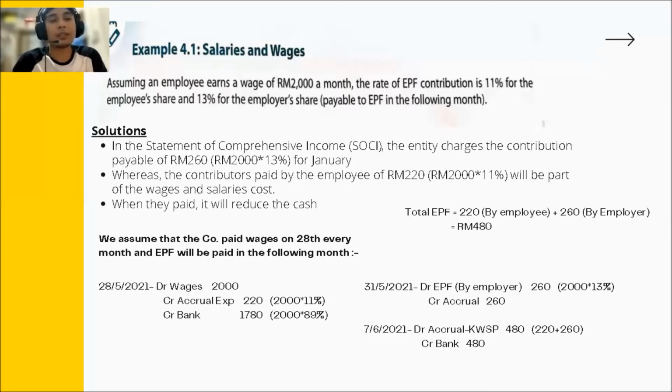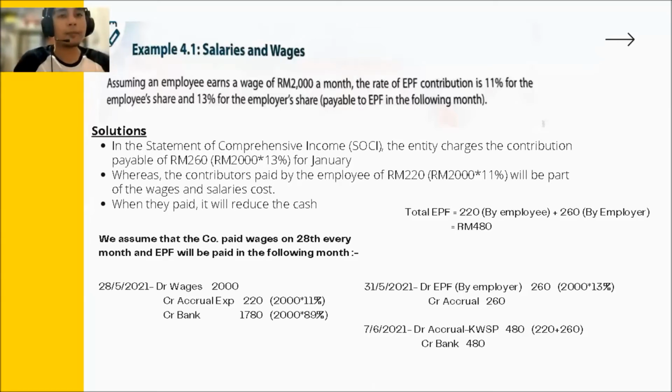So at the end of the month, like the 31st of May 2021, the debit is more to the employer. They need to pay the EPF to the respective employee, so they need to debit EPF 260, which is equivalent to 30% of the employee's wages, and credit accrued expenses 260.